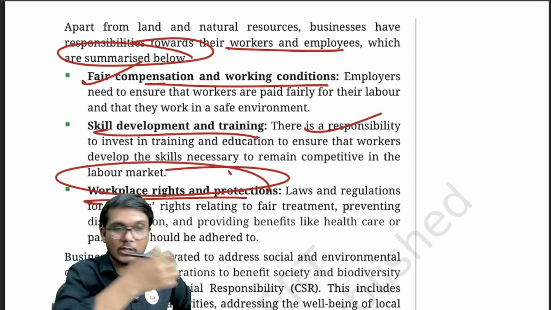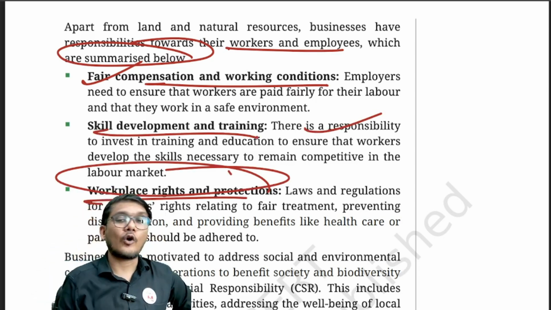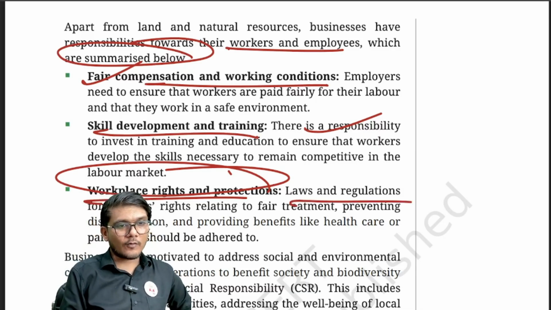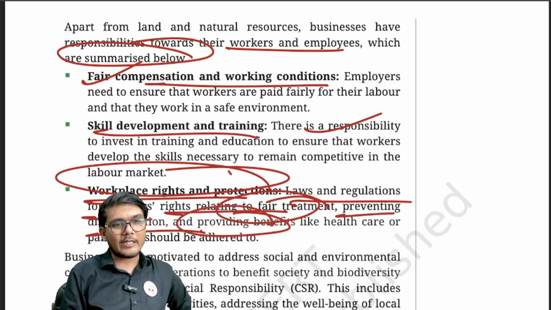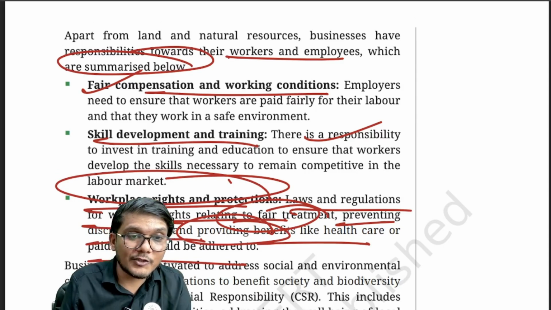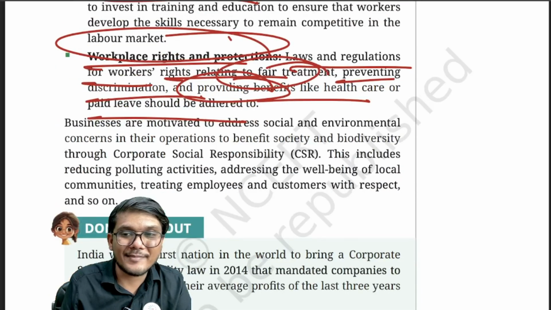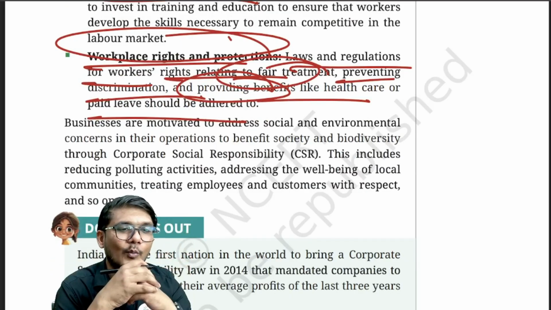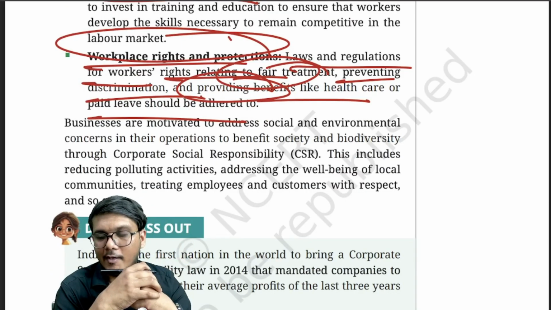So that they are also feeling safe, and then they can focus on the work at hand. So laws and regulations for workers, rights relating to fair treatment, preventing discrimination, providing benefits like healthcare or paid leaves, etc., should be present for the workers who are, remember, human beings, not robots or machines. As a result of it, these things need to be provided to them. I hope that is clear.